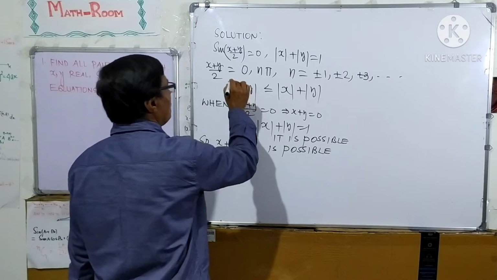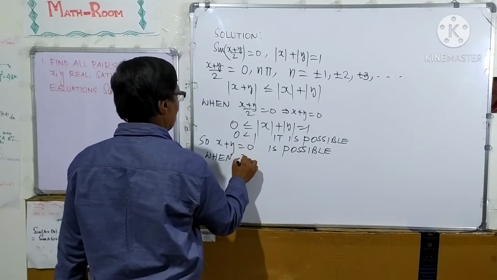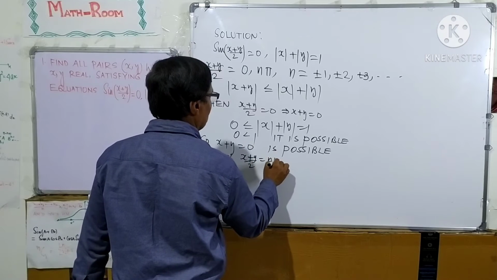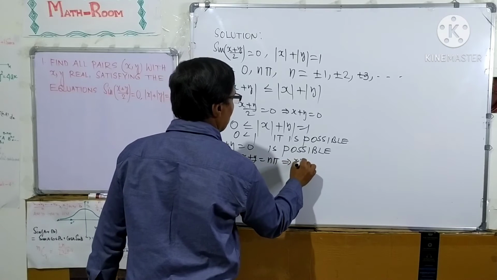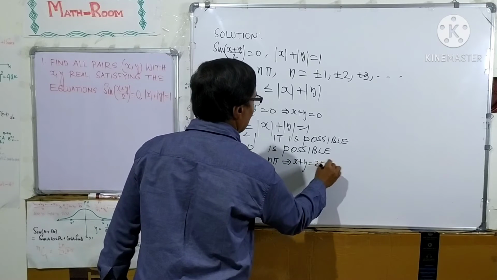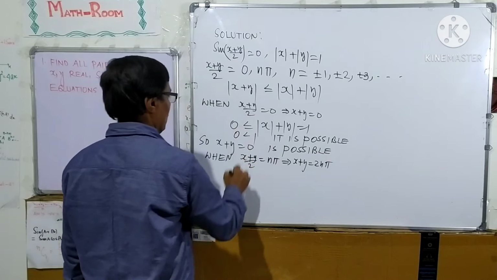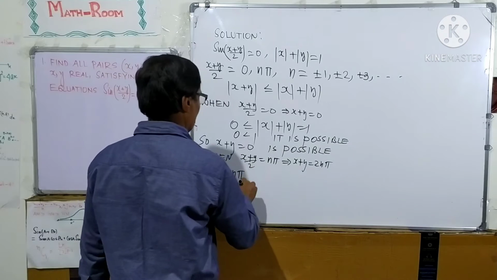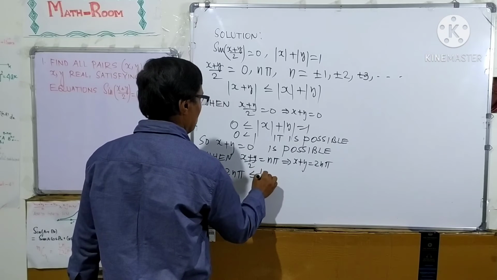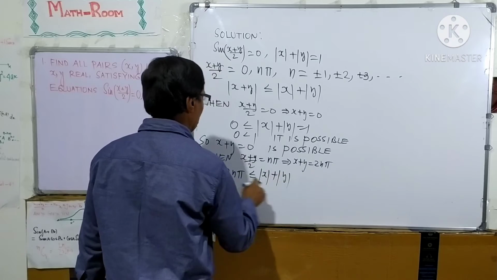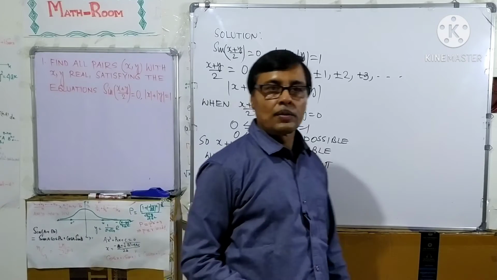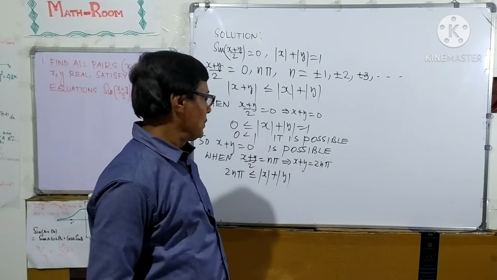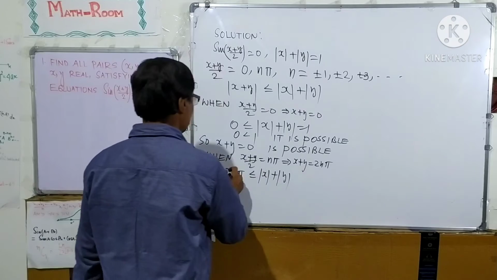But for other values, (x plus y) over 2 equal to n pi, that is x plus y equal to 2n pi, then mod 2n pi is less than or equal to mod x plus mod y, because 2n pi is the value of x plus y, so mod of x plus y is mod 2n pi.